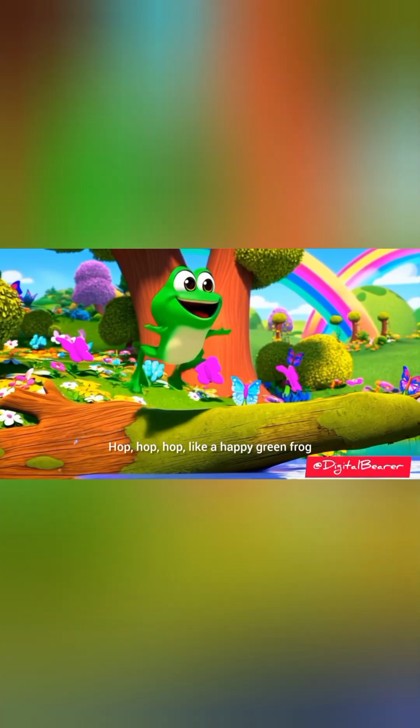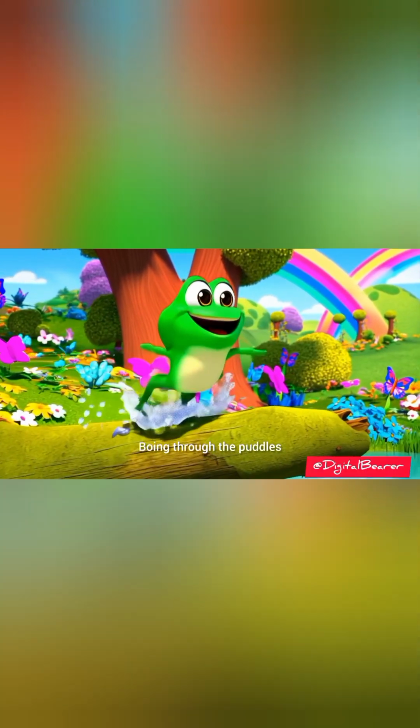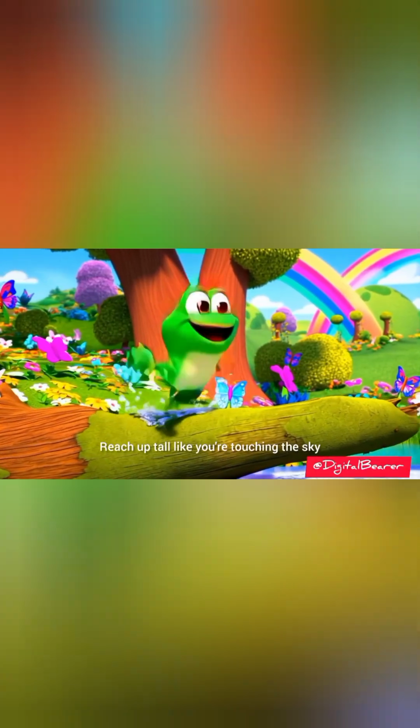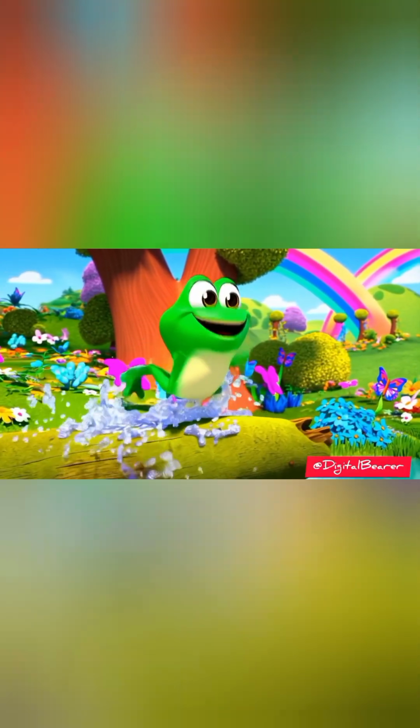Hop, hop, hop like a happy green frog. Going through the puddles, jump over a log. Hop, hop, hop, let's leap real high. Reach up tall like you're touching the sky.